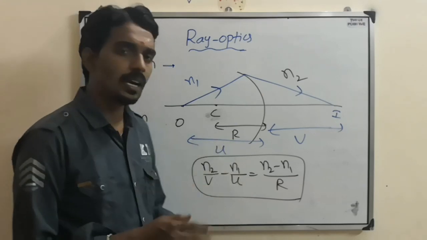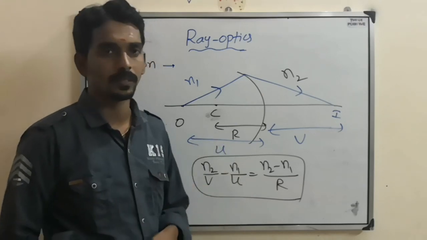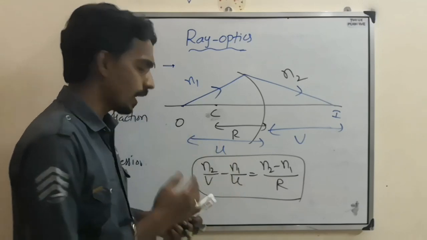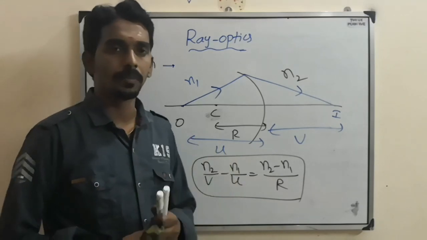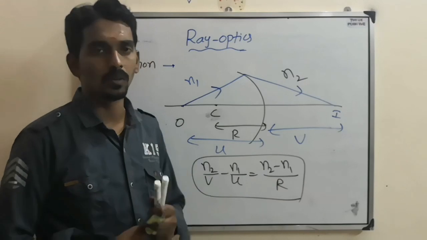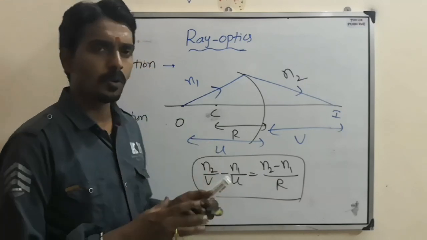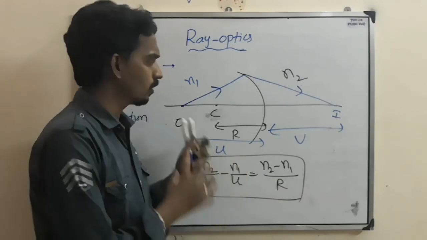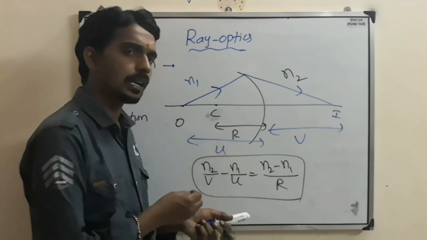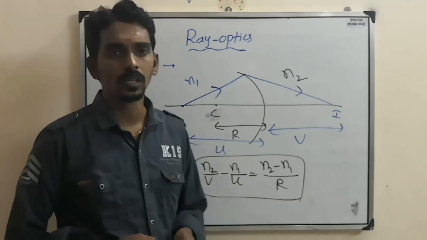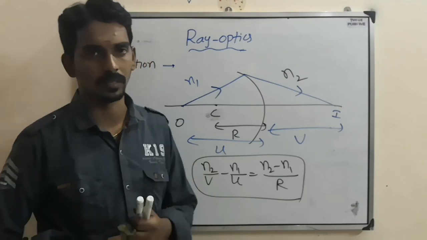So based on this formula we will study lenses. That lens part and the optical instrument part we will discuss tomorrow. Today it's all about mirrors, prism and all those things. And one formula, the last formula, refraction through a curved surface or spherical surface.